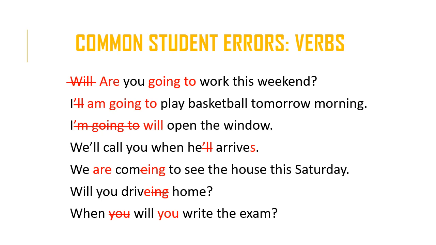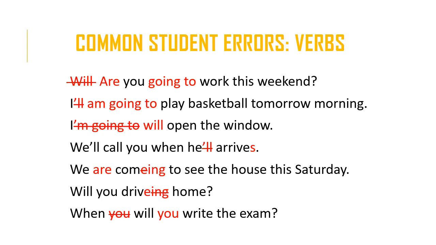In the fourth example, it originally read, we'll call you when he'll arrive. Okay, so in this type of sentence, you have two clauses. You have the main clause, we'll call you, and then the dependent clause, when he arrives. So we only use the future simple in the main clause, okay? And in the when clause, we use the present simple. So therefore, it would read, we'll call you when he arrives.